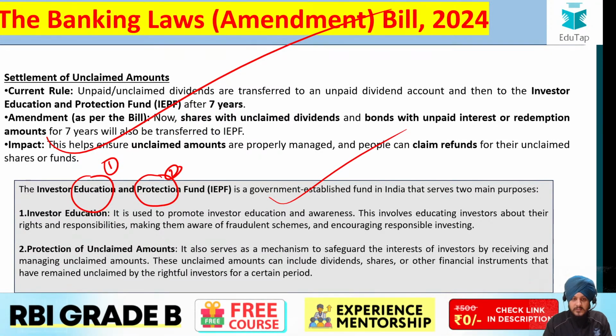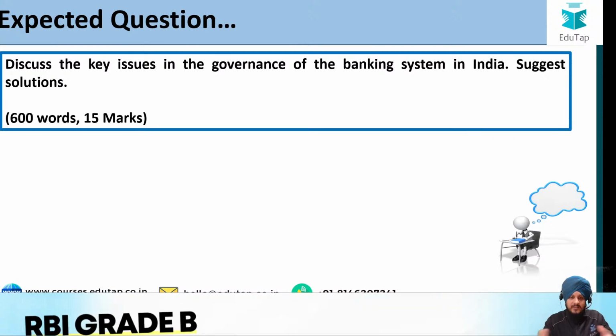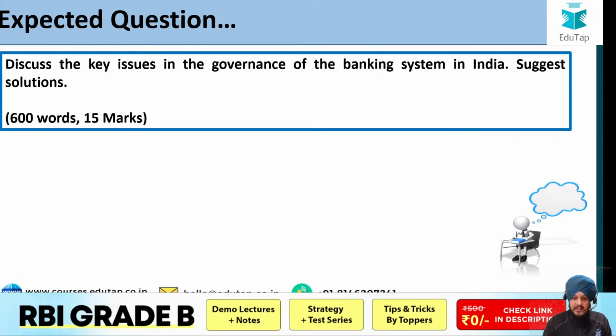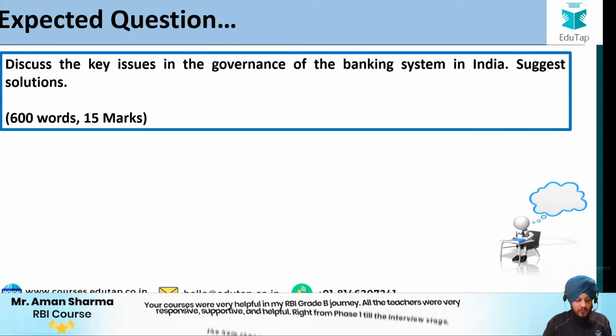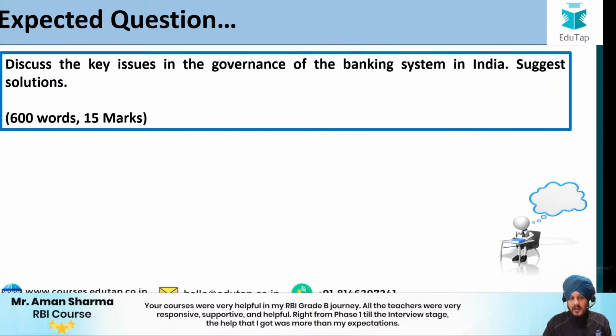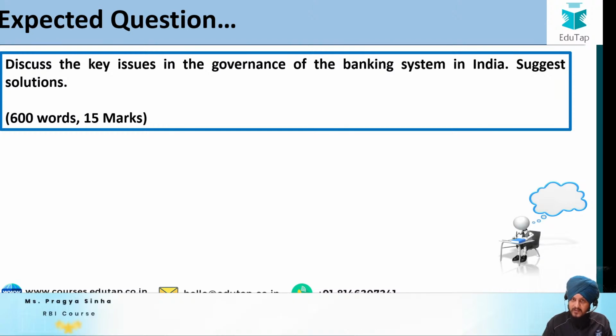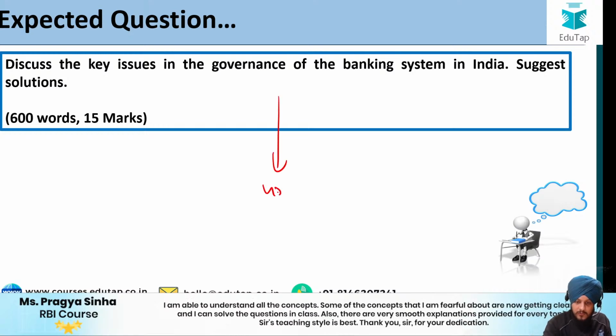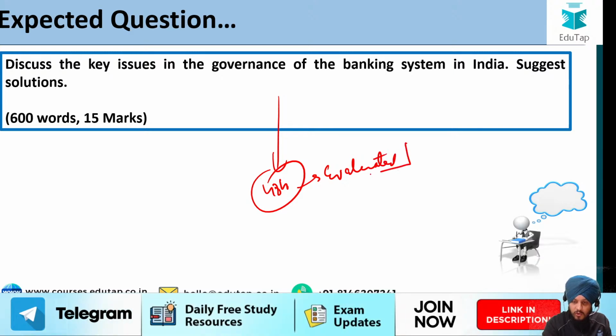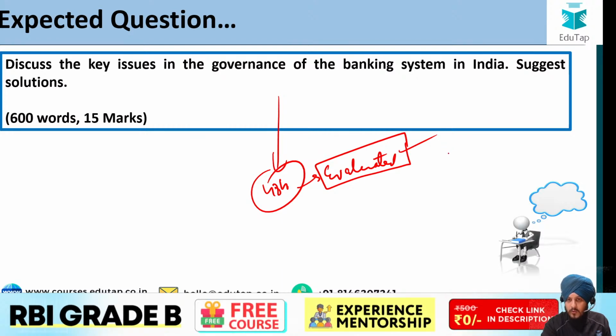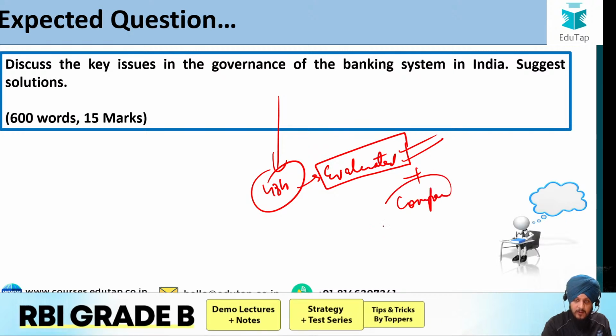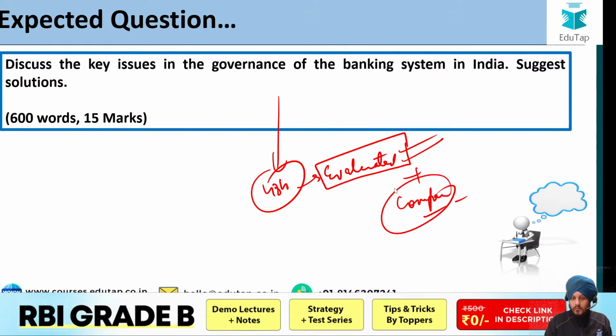Now let us move on to the next part. The next part is the question for today. Discuss the key issues in the governance of banking system in India, suggest solutions. So this is our expected question for today, and if you're somebody who is new to this Perspective 360, let me tell you that you have to write the answer of this question in the comment box within 48 hours. Fine. And it will be evaluated by our team. So very soon I'm going to discuss all the points for this answer in a comprehensive manner. You just have to write the answer under the video in the comment box. Our team will evaluate it, and you can also compare your answers with the fellow aspirants. Fine. Now let us go through the answer of this question.